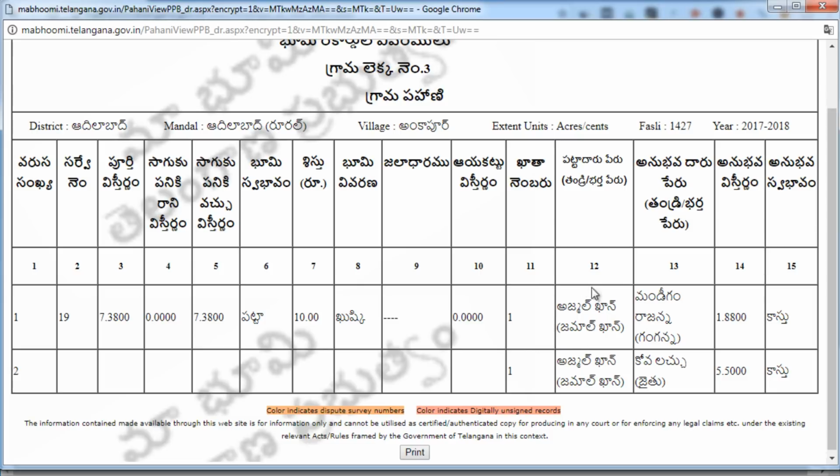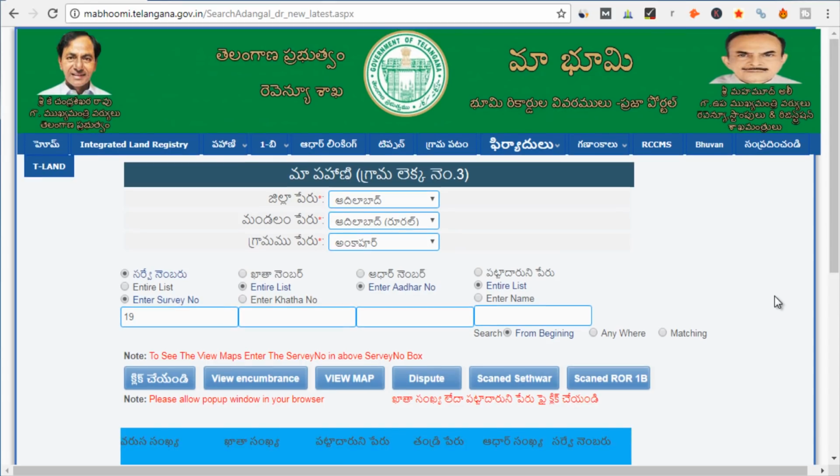Alright. Then the 12th column shows the owner's name. This is also an important detail that you can get from here in the Pahani. So these are some of the important details that you can get from a Pahani. Now let us also look at an example of ROR, what kind of details we get from an ROR.